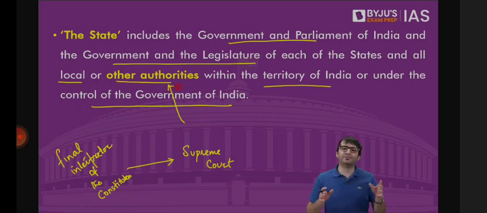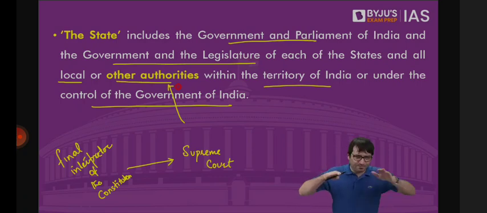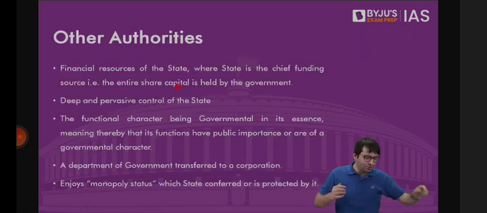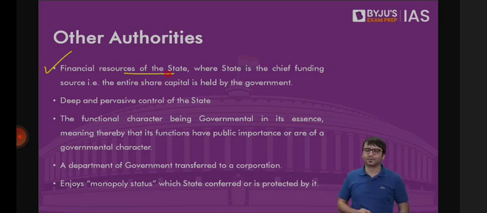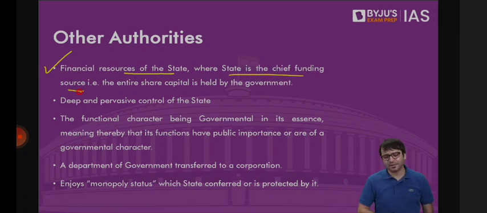which are these other authorities which also cannot violate your fundamental rights. Because the Constitution says under Article 12, state includes the government of India, parliament of India, government of state, legislature of state, local authorities, Panchayati Raj and municipalities, and other authorities. Which are these other authorities? The Supreme Court says, number one, that authority whose financial resources, where the state is the chief funding source. That means the entire share capital is held by the government.